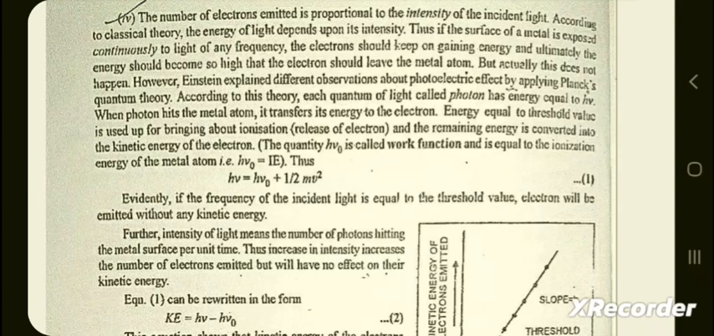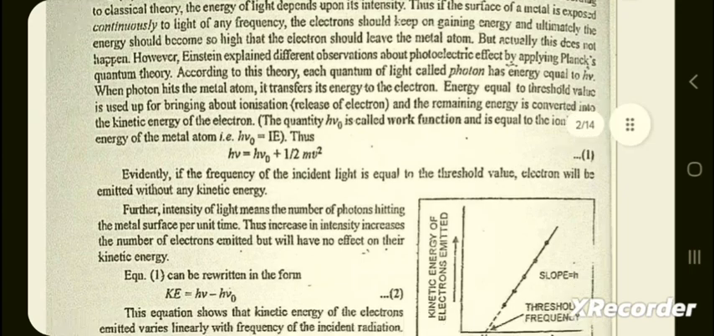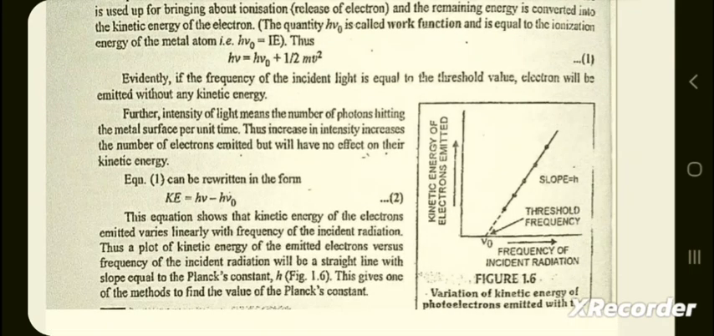Evidently, if the frequency of the incident light is equal to the threshold value, electrons will be emitted without any kinetic energy. Further, intensity of the light means the number of photons hitting the metal surface per unit time. Thus, an increase in intensity increases the number of electrons emitted but will have no effect on their kinetic energy. Equation 1 can be written in the form KE, kinetic energy, is equal to h nu minus h nu naught. This equation shows that the kinetic energy of the electron emitted varies linearly with frequency of the incident radiation.